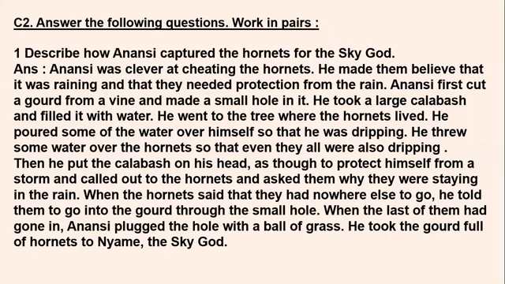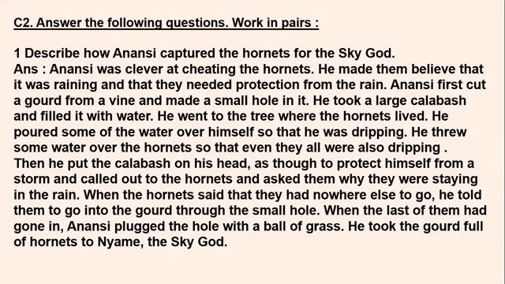Anansi was clever at cheating the hornets. He made them believe that it was raining and that they needed protection from the rain. So we saw that Anansi was very clever and he was cheating the hornets. He made all the hornets believe that it was raining heavily and they needed protection. How did he make them believe? By pouring water on himself and also on the hornets.